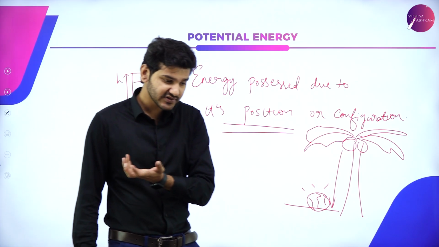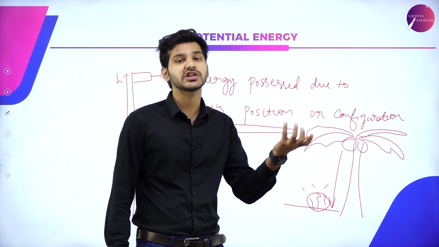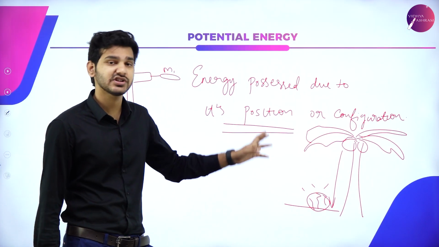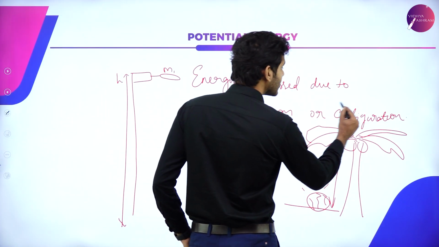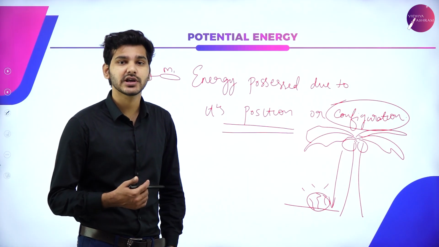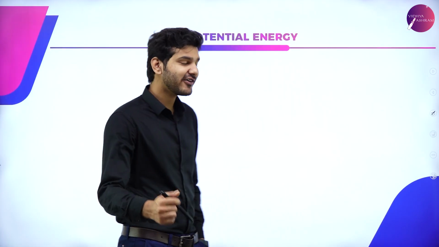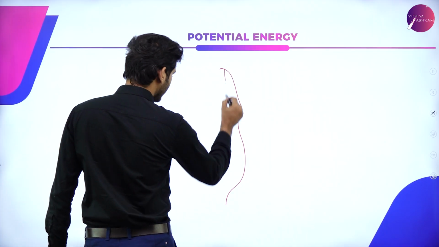So as the velocity of a system decreases, it gains more and more potential energy. It is due to its position. Okay, and there is another possibility, that is because of configuration. Configuration just means the setup of that particular object. For example, if I take a bow and arrow, I'm taking a bow and arrow.